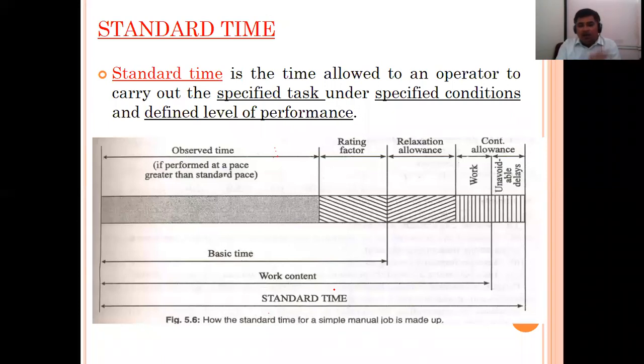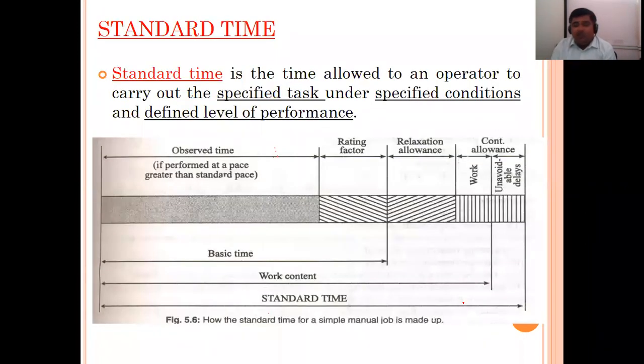So this is the simple picture. It shows how the standard time is calculated: observed time plus rating factor plus relaxation allowance plus work allowance plus unavoidable delay. By adding all these things, the standard time is defined.